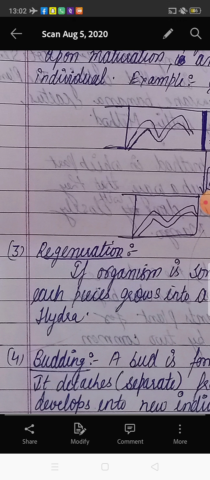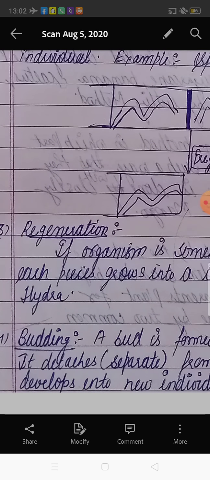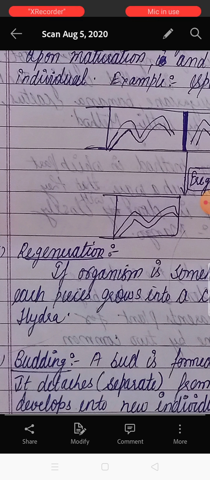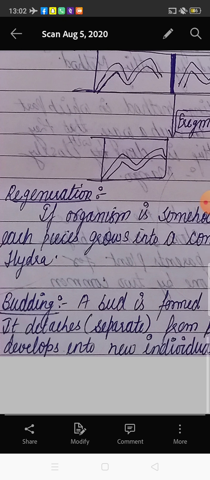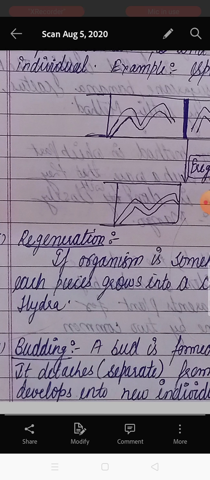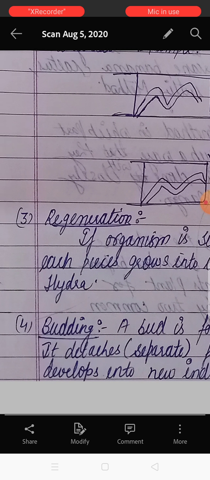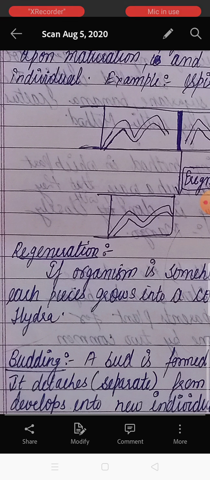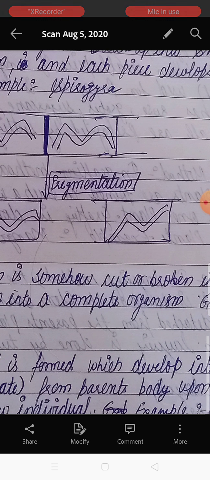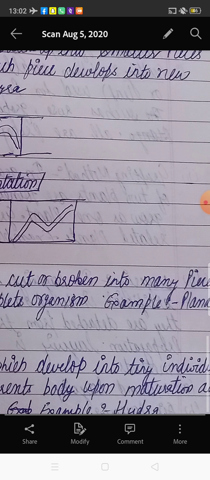Now budding. All of you have seen budding in plants, like in the potato, where buds come and are used as seeds to grow other crops. But here we discuss lower organisms. In the case of hydra, the body can reproduce with the help of a bud formed on its body.